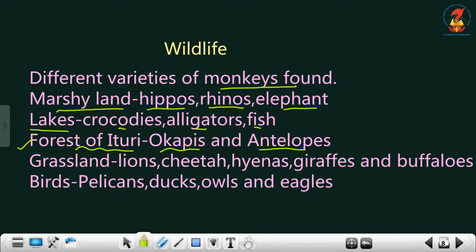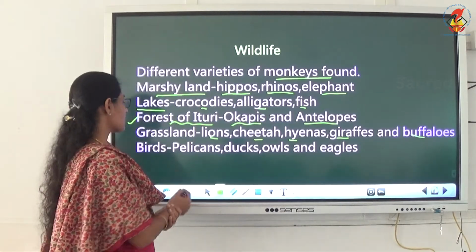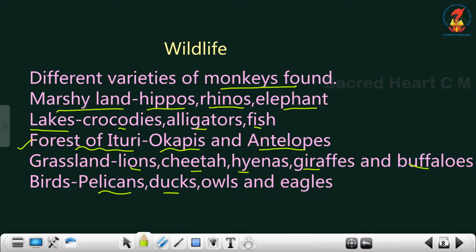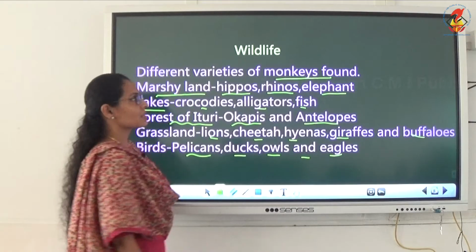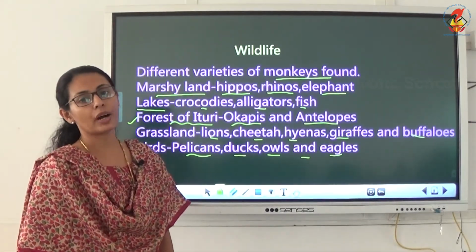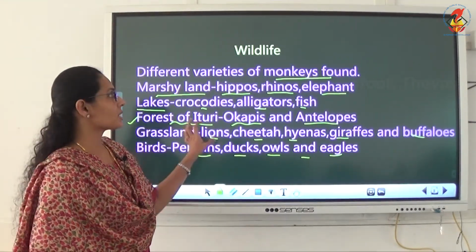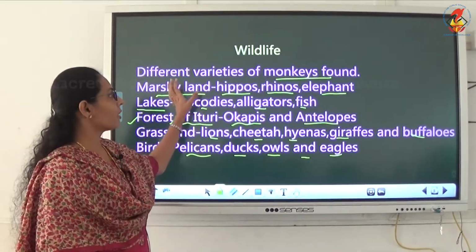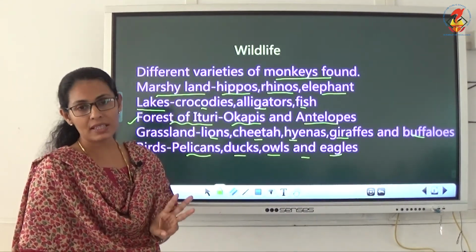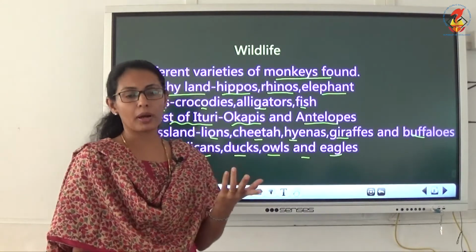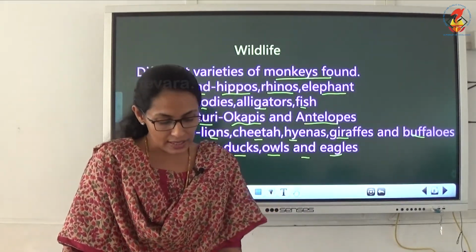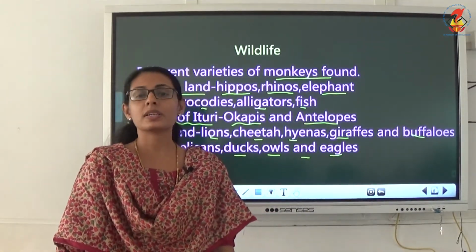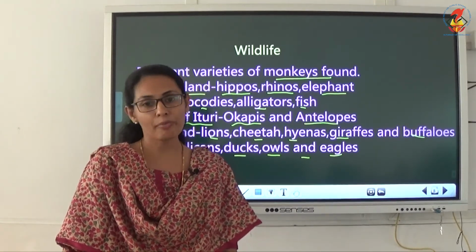Then in the grassland we can see lion, cheetah, hyena, giraffe and buffaloes. Then some birds are there, pelicans, ducks, owls and eagles. These were important birds also found in this Congo forest. So these are the animal life. Different varieties of monkeys including chimpanzees are there, baboon is a kind of monkey, then gorillas, then bonobos. These were some of the important varieties of monkeys.